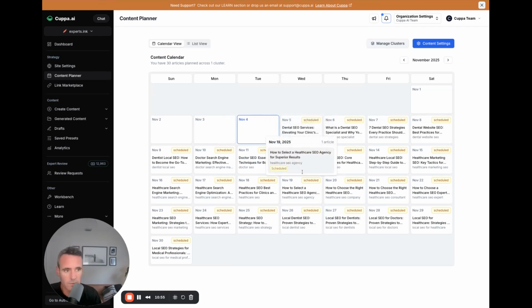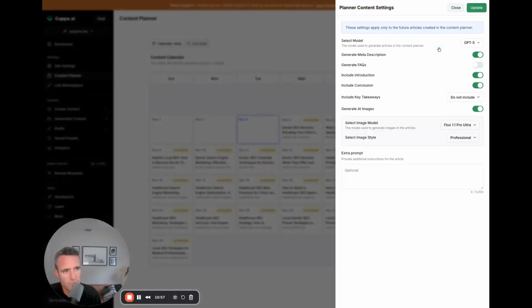It's using your content settings, which we'll hop through here in a second, where you can see some of the image models, image styles, and GPT-5 right now. I think we're adding in the other one we want to add in, which is Claude. GPT-5's great if it's prompted, right? It's a thinking model, so you have to make sure it's prompted correctly. And then a lot of people do different things depending on what you're looking to do for the articles themselves.